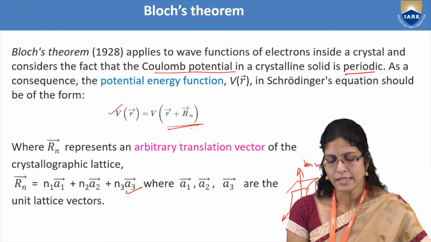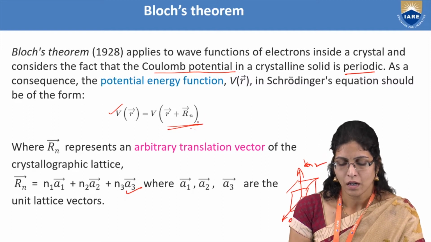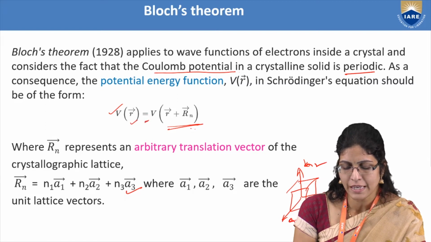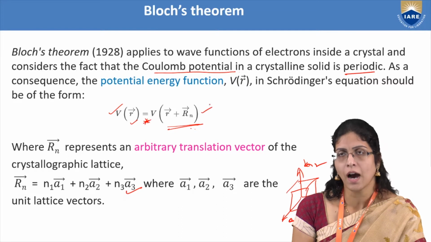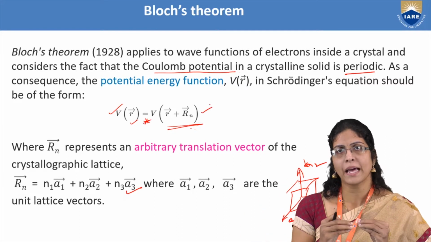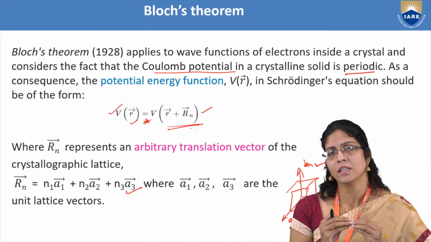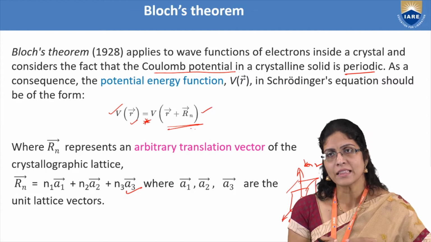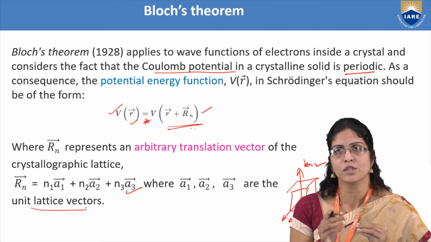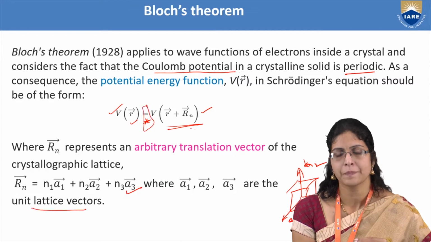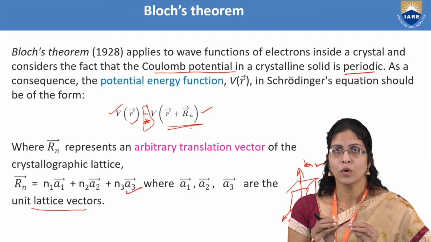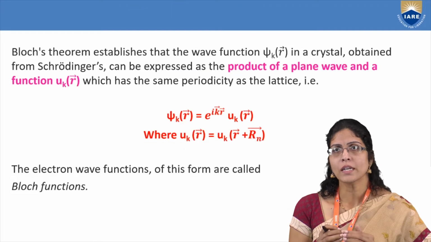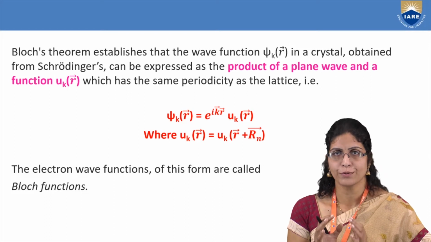So holding on to this potential energy function, V at R will be equal to V at R when applied with an arbitrary translation vector. In the sense, even if you apply anything related to the lattice vectors, it should be the same. Hope you have understood this. So this is Bloch's theorem. You can look at how it evolved into a beautiful formula.